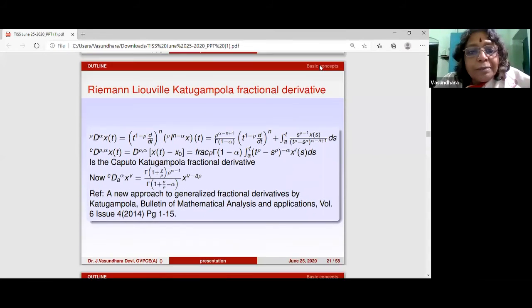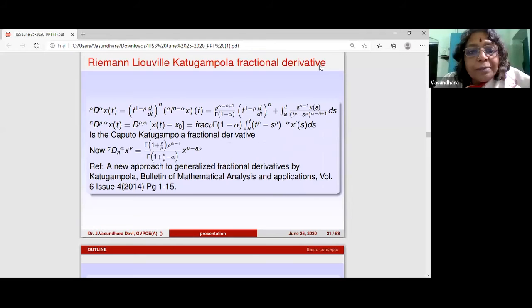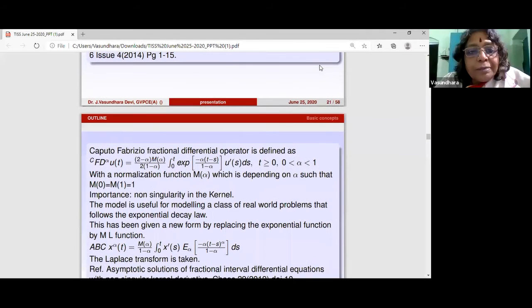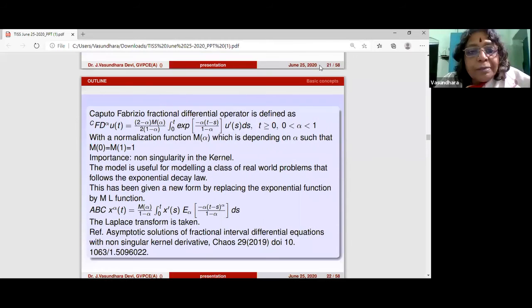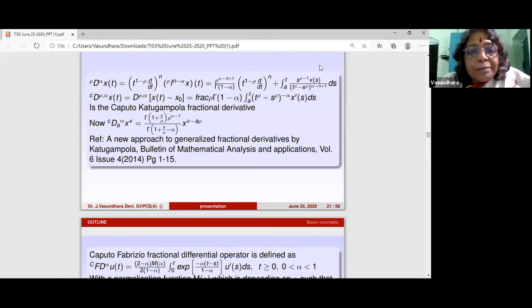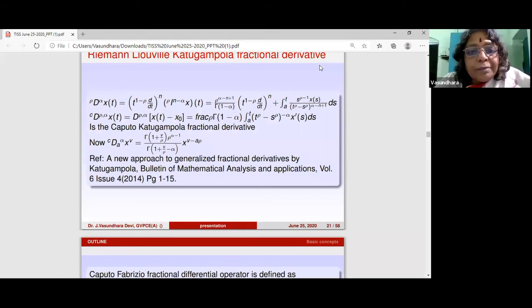Okay. Now, it did not stop over here. Then Fabrizio came up with another derivative, and it is called the Caputo-Fabrizio derivative, where the 1 by t minus s, even if you see over here, if you put rho equals 1, you are going to get the Caputo derivative. So you can see that in play t minus s, if t equals s, it's a singularity.